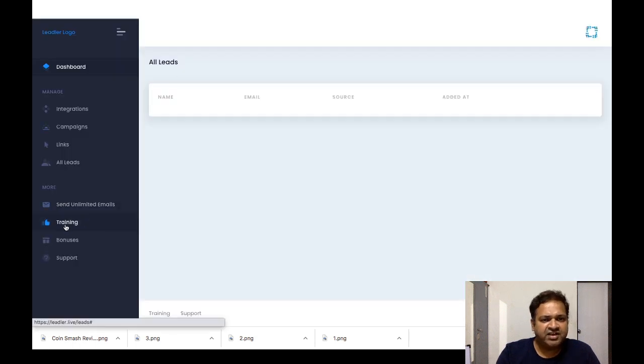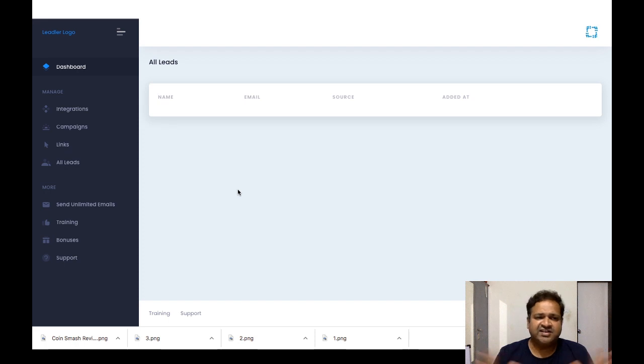Then they have the trainings, so first you can go through the training and understand how to use the app. The bonuses we have already discussed, and they have the support. So in the control panel you first have to integrate all your social media accounts, then you can make the campaigns and send unlimited mails. This is really a powerful tool for email marketers.